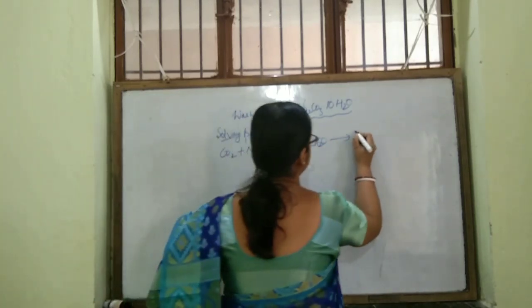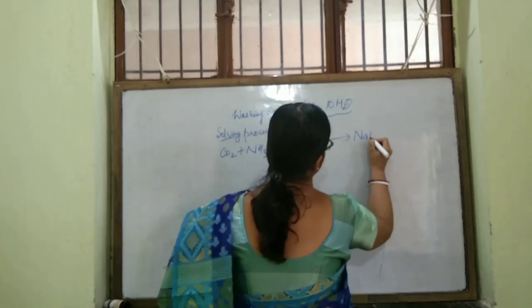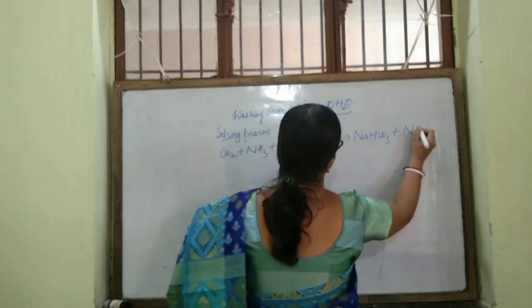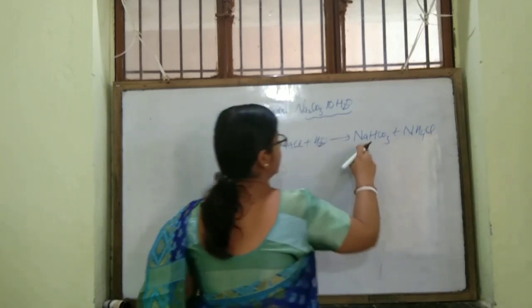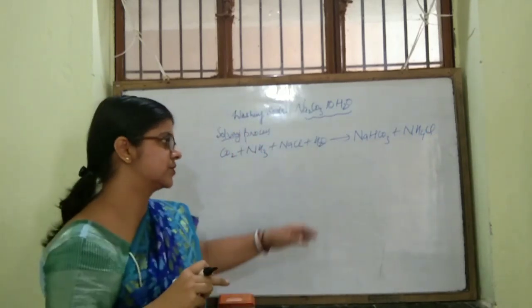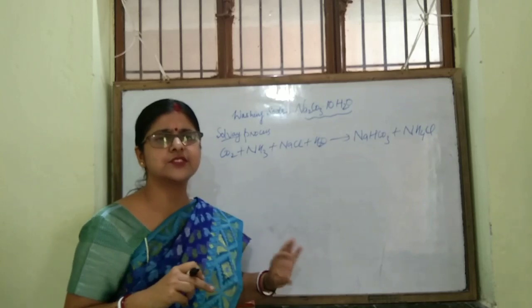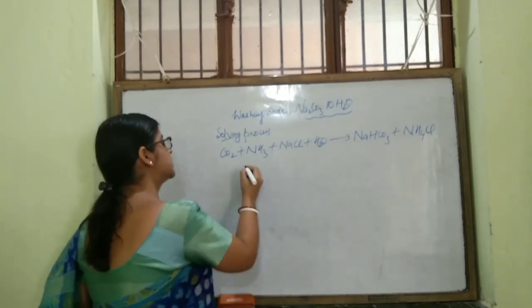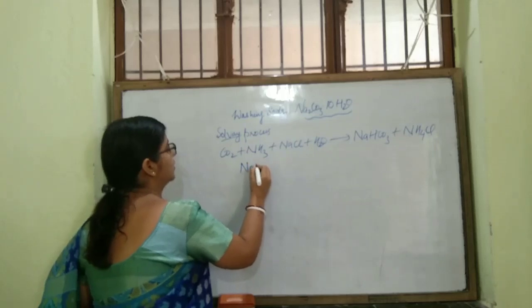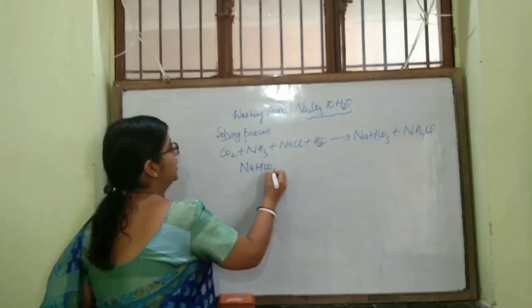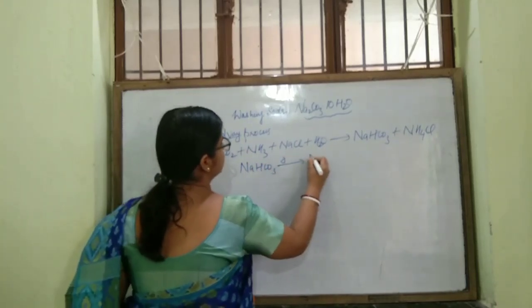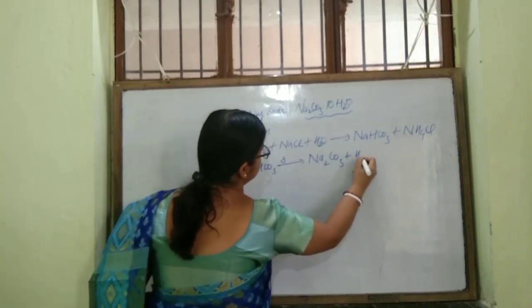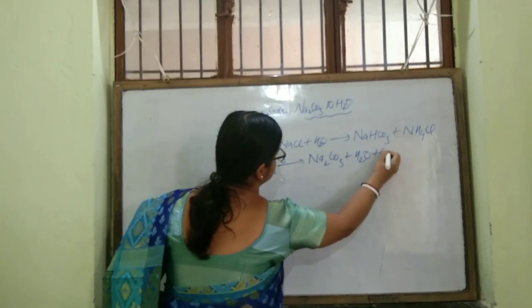Now what product will you get? You will get NaHCO3 plus NH4Cl. We are getting sodium bicarbonate. Sodium bicarbonate is very less soluble in water, so it will precipitate out. Now this sodium bicarbonate, when heated, gives sodium carbonate plus water plus carbon dioxide.